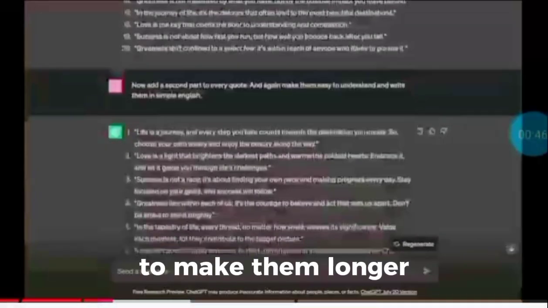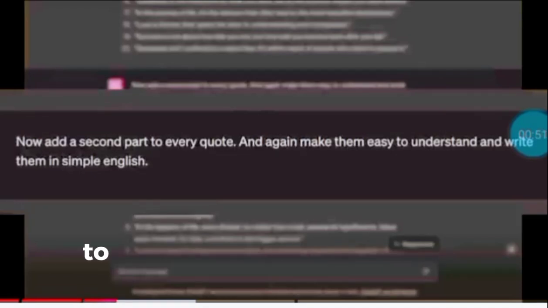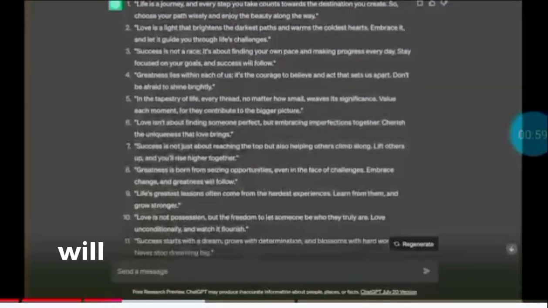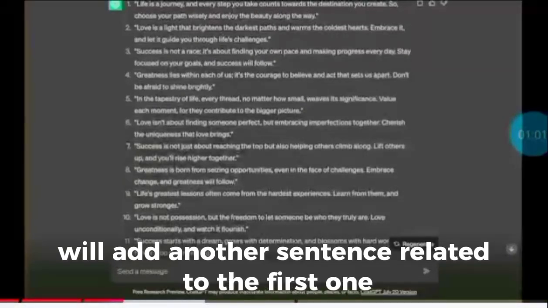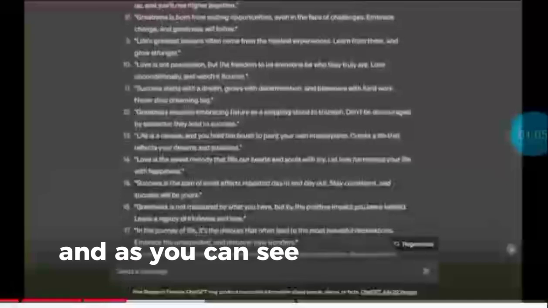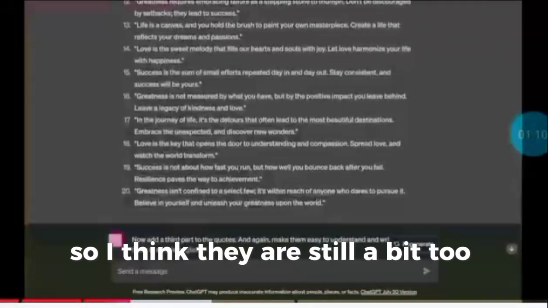To make them longer, you want to use the following prompt. Simply ask ChatGPT to add a second part to these quotes, again instructing it to make them easy to understand and write in simple English. This way, ChatGPT will add another sentence related to the first one to the quotes, thereby making them longer. And as you can see, ChatGPT has expanded the quotes. So I think they are still a bit too short.